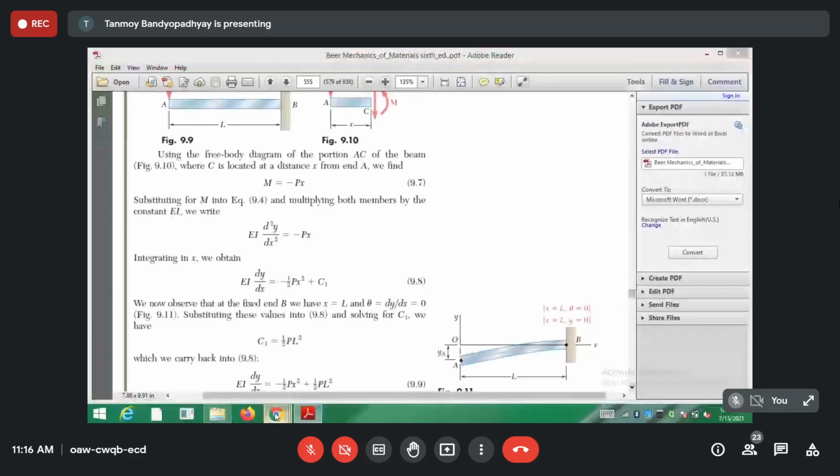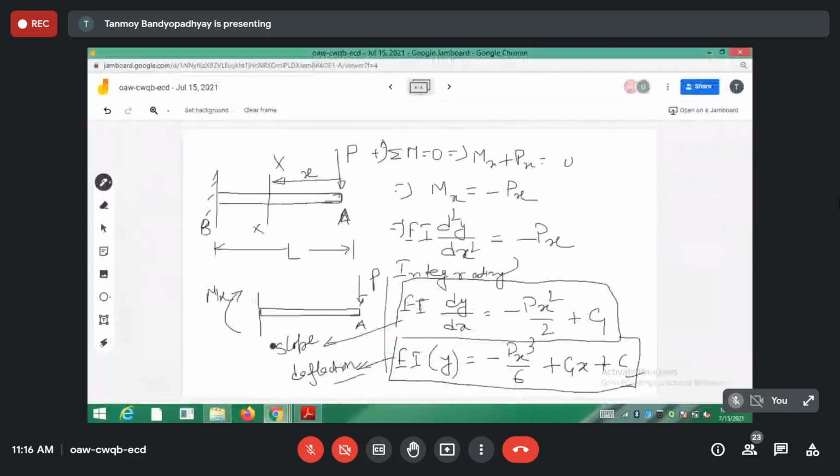Taking the free end as the origin, I have taken x from there. So the origin is lying somewhere around here, so this is y and this is say x.